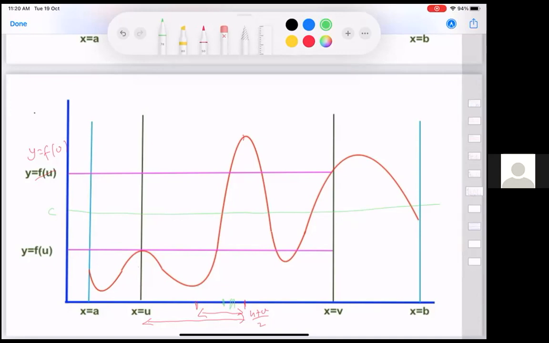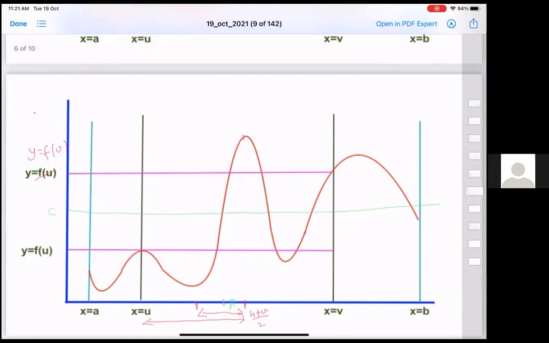So at somebody's suggestion, before writing down a new mathematical proof, I drew a graph and tried to explain what we are going to do on this graph, and now the mathematical statements will become easier to digest. So I'll come back to this in a minute. Let us read the mathematical statement and then we will come back to this slide.